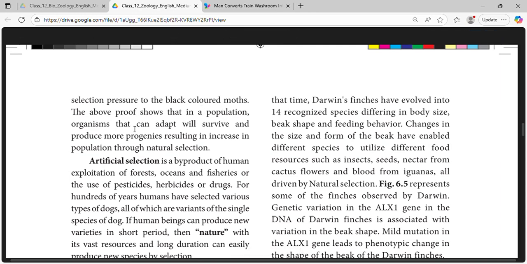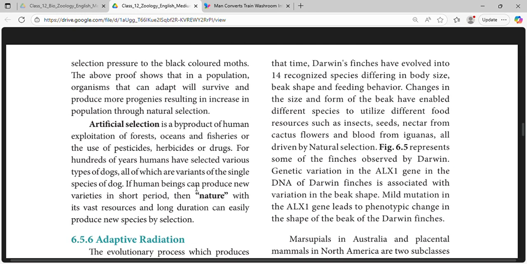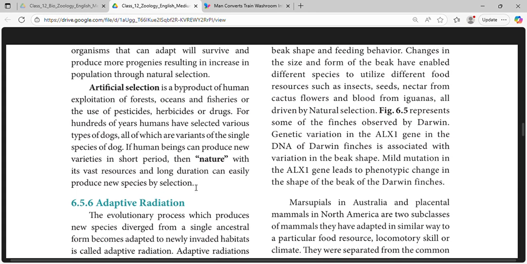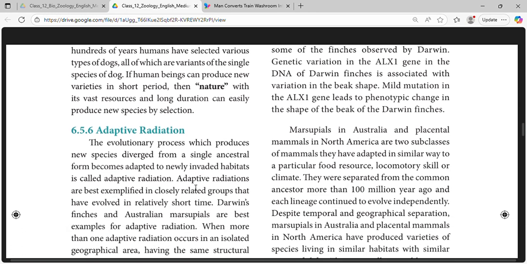The above proof shows that in a population, organisms that can adapt will survive and produce more progeny, resulting in an increase in population through natural selection. Artificial selection is a byproduct of human exploitation of forests, oceans, fisheries, and the use of pesticides, herbicides, or drugs. For hundreds of years, humans have selected various types of dogs, all of which are variants of the single species of dog. If human beings can produce new varieties in a short time, then nature, with its vast resources and long duration, can easily produce new species by selection.